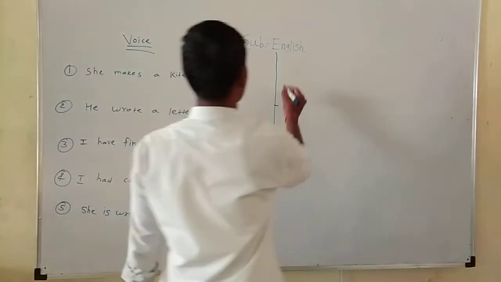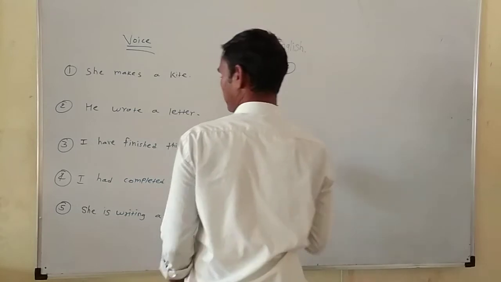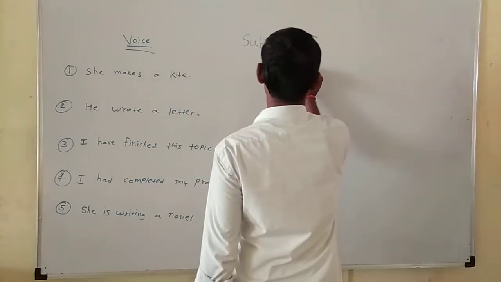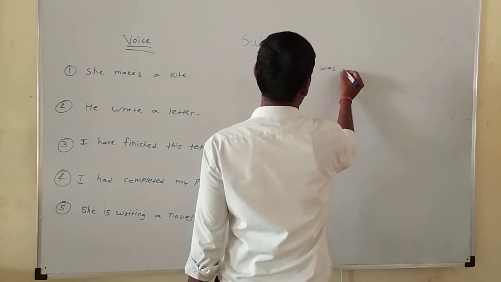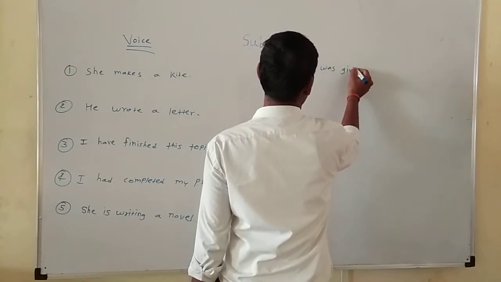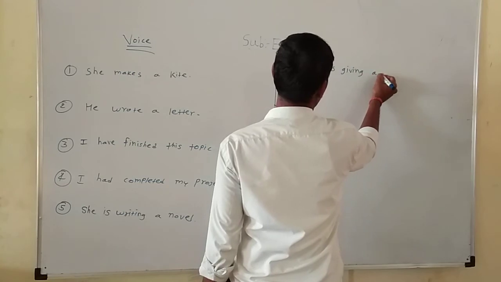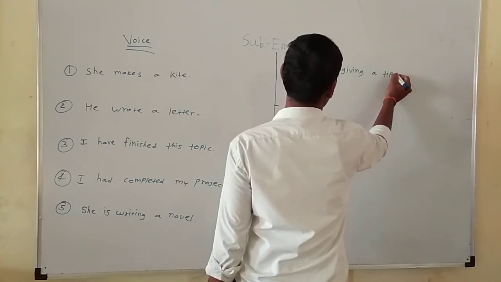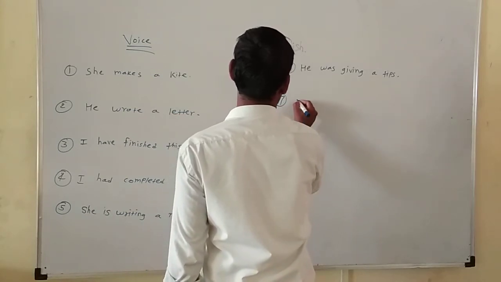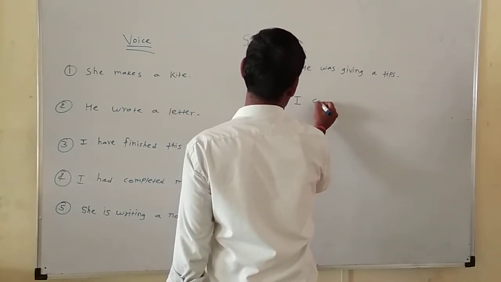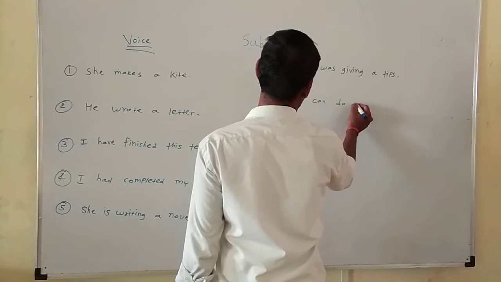Next example, sixth example: he was giving tips. Seventh example: I can do it.